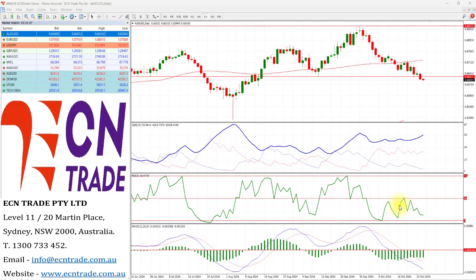Meanwhile, in Australia, key inflation data is set for release on Wednesday, including the CPI quarter and year-on-year, along with the trimmed mean CPIs. China will also be releasing its manufacturing PMI and non-manufacturing PMI, providing fresh insight into the region's economic momentum.